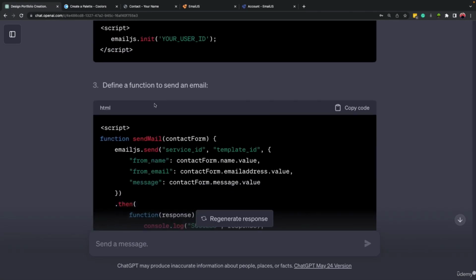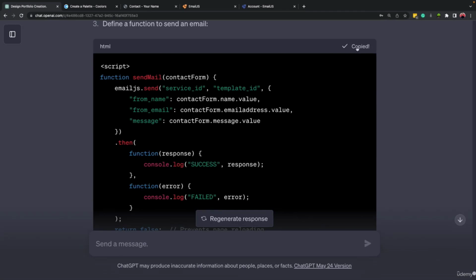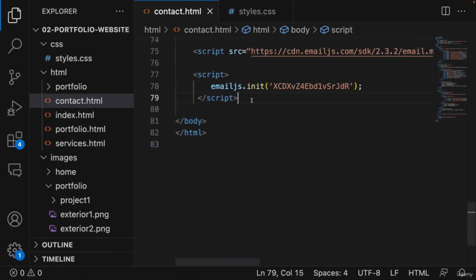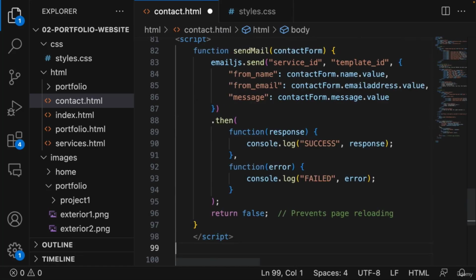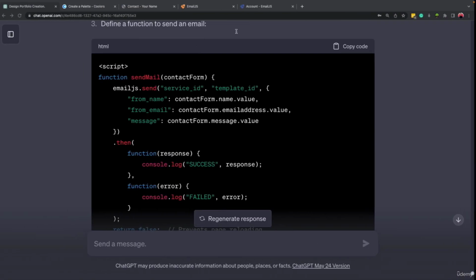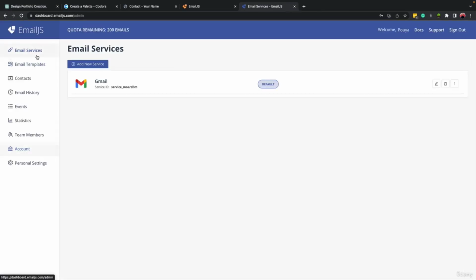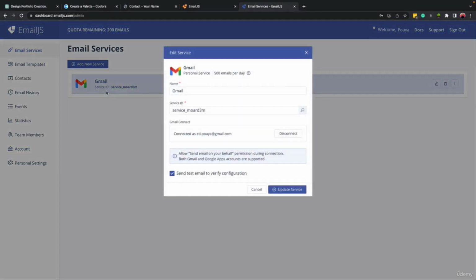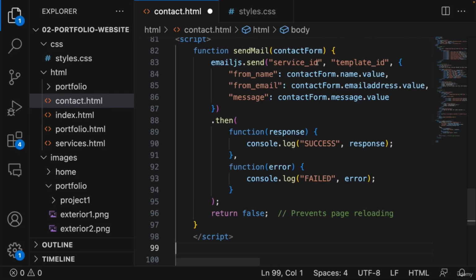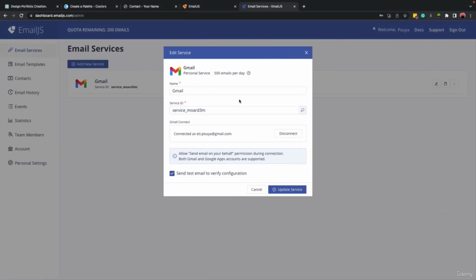So here we need to create a function. All right, let's copy this code and come here at the end of this page and paste it. And we need to replace service ID and template ID with what we have here. This is our service. So here is the service ID, okay, that we have. I'm going to paste it here, and then we will have the template ID.